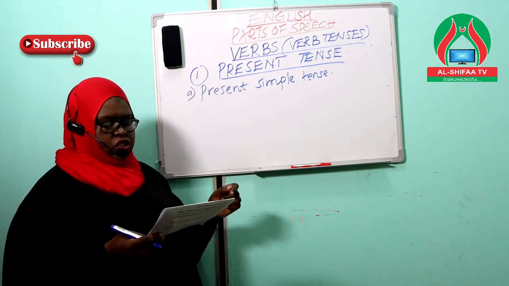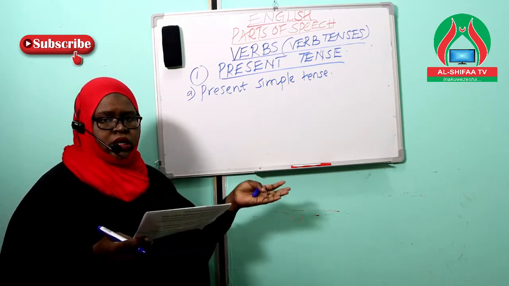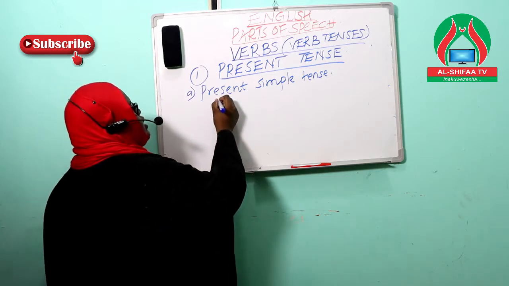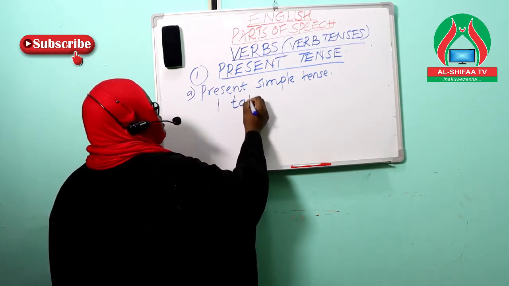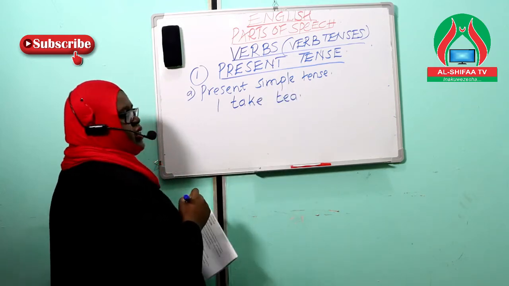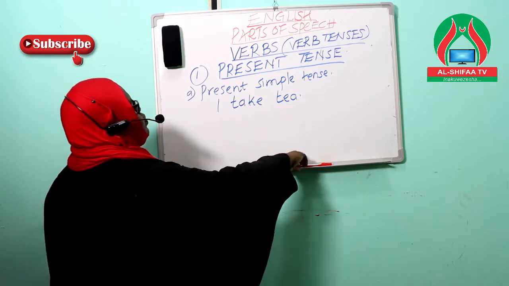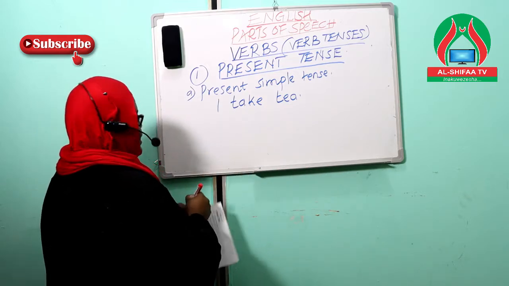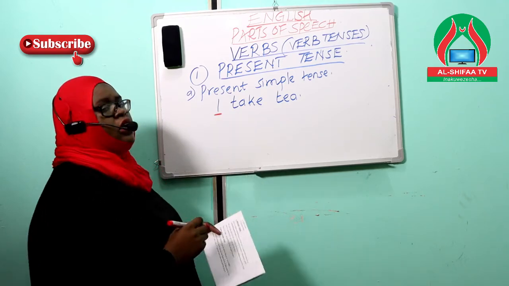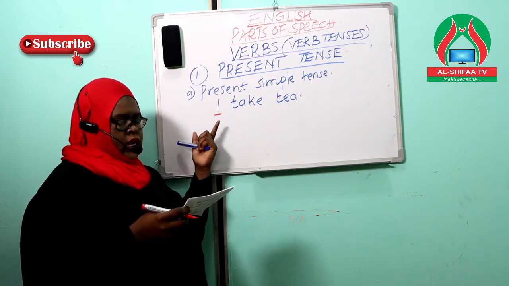It does not change. Now, how do you know this is a first person or a second person in a speech? For instance, we have a statement like, I take tea. I take tea. Now, the word here, I'm going to underline this word, the word I. This is what will show us that we are talking of a first person in a speech.